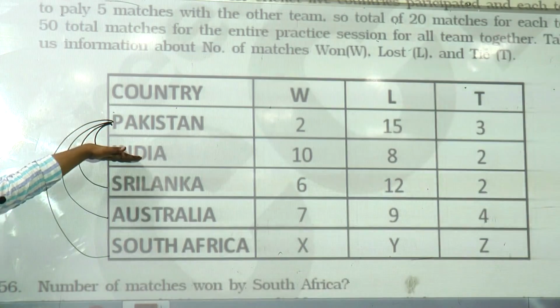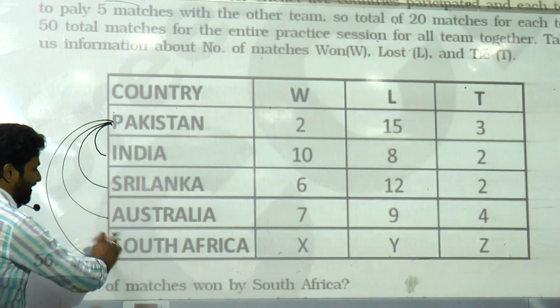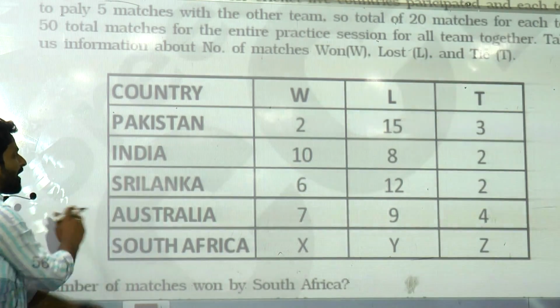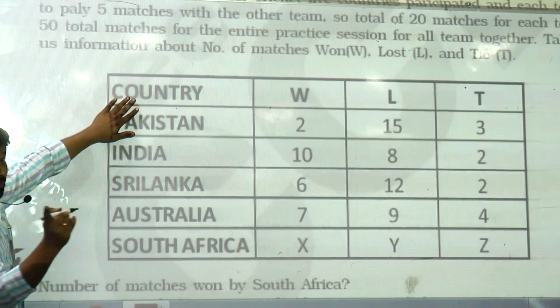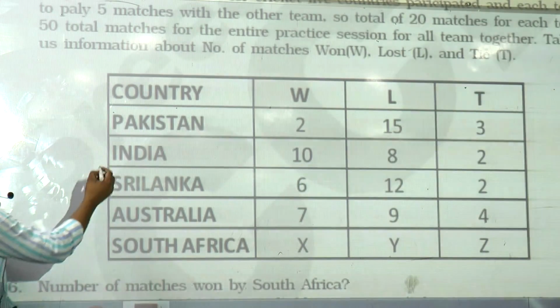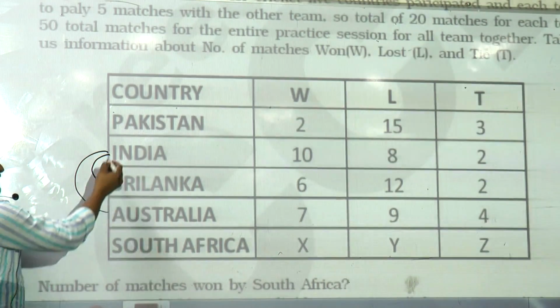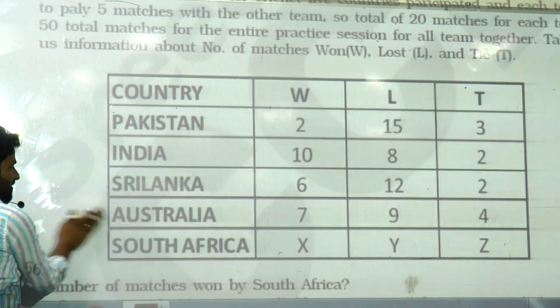Like that, each country will play 20 matches with other countries, right? So total how many matches will be there? Now, does India need to play again with Pakistan? Already counted, right? So next, how many are over? 20 over, right? Come on. 25, 30, 35. Right? Next, how many are over?